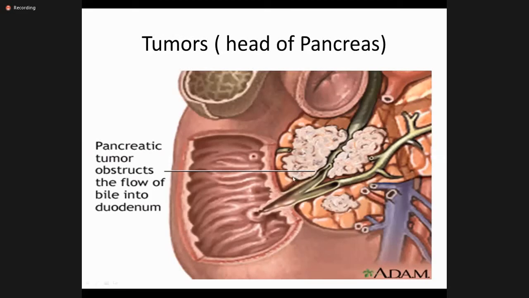You can see this in the picture. The tumor of the pancreas is an extraluminal cause because it is not originated in the biliary channel, but it obstructs the common bile duct from outside. This is the head of the pancreas. This is the loop of the duodenum. You people can see this. This tumor can obstruct the common bile duct and the pancreatic duct, and it leads to jaundice. So these are the common causes of jaundice.